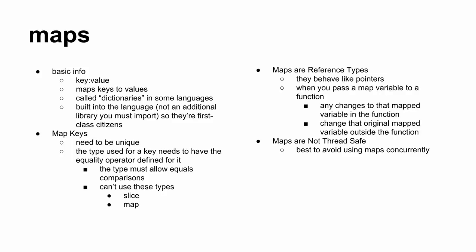What's that mean? Maps are reference types. They behave like pointers. What's that mean? So when you pass a map around, what's getting passed? It's always, in Go, this is a new way to look at it, it's always by value in Go. But what is the value being passed when it's a reference type? The address of the memory. It's the memory address, right? So that's really cheap to pass around, right?